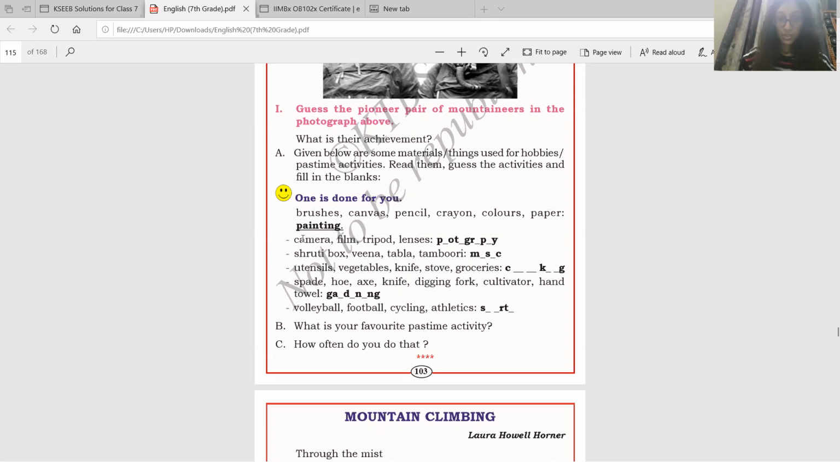Now here: camera, film, tripod, lenses. We know what a camera is. Film is something that we use inside a camera. Tripod is something that we use to make a camera stand. It's the stand on which a camera is placed. Lenses are used to click pictures. Now what are all of these related to? They're related to photography. So here you have to put H, O, A, H. So it is photography.